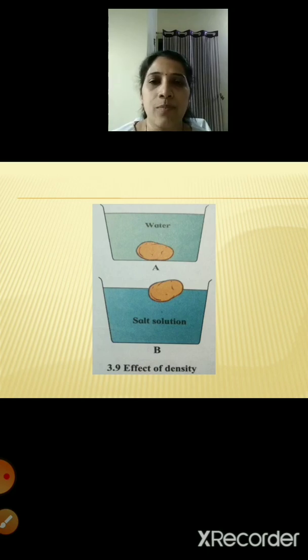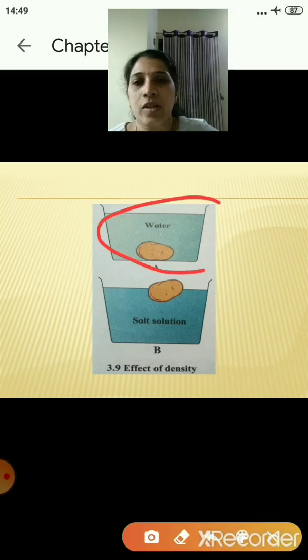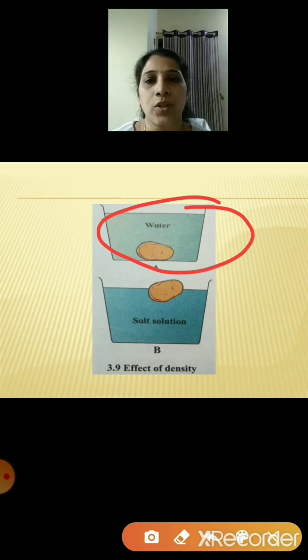Now you will take a potato and drop it in the first bucket of water. This is your first bucket of water, which does not contain salt. So what will happen? The potato will sink in the water.